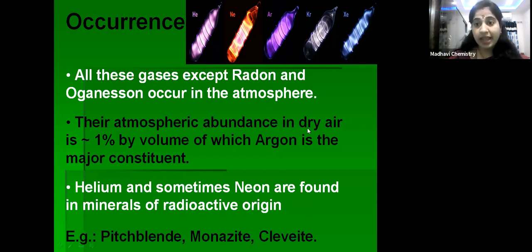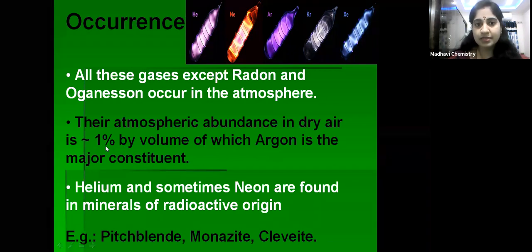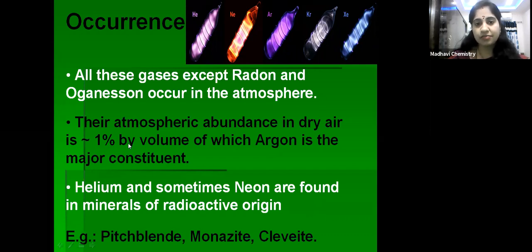The dry air consists of nearly 1% by volume of these noble gases, right children? Out of which argon percentage is more.